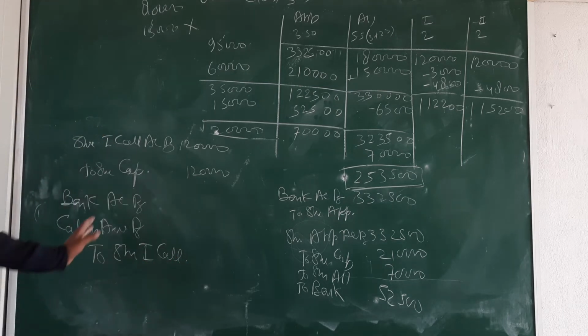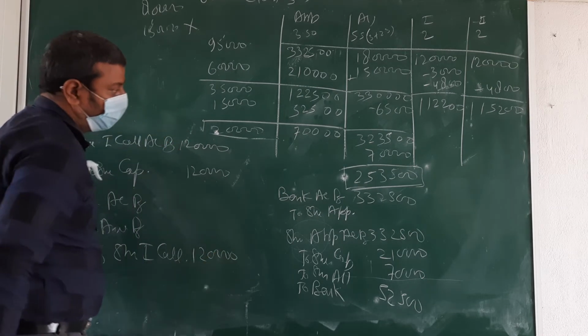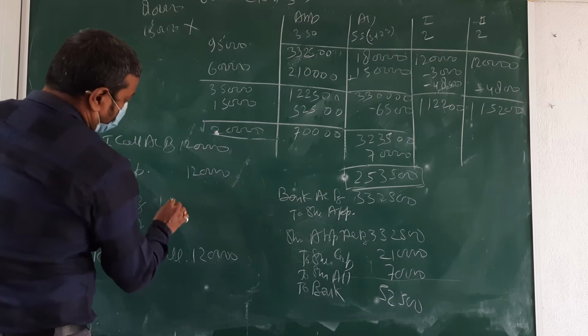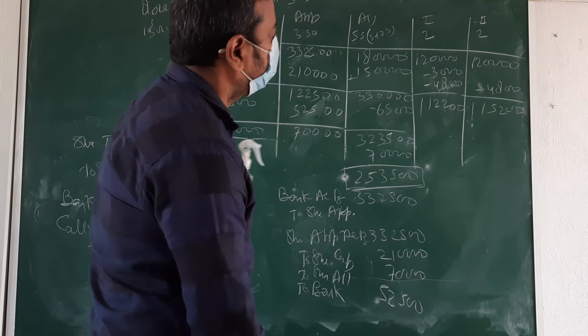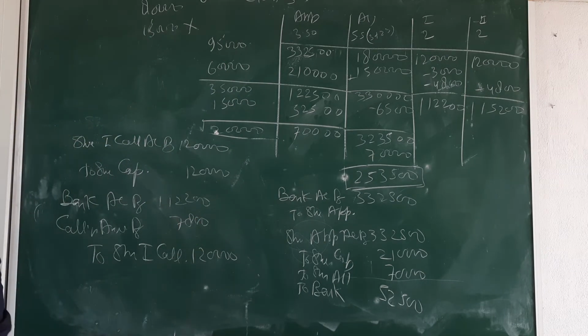Okay. What amount is coming? Tell me fast. 1,20,000 then 1,12,200 and total arrear is 7,800. Okay, 120 is missing here.